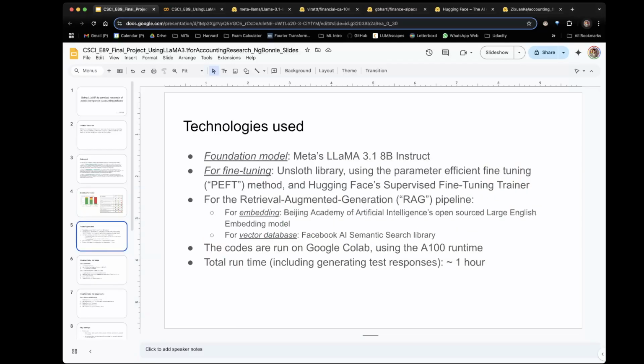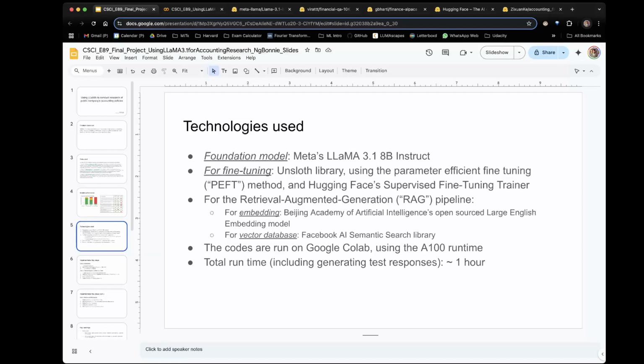Here's a list of the technologies we used. We used Meta's LLaMA 3.1 8 billion instruct as the foundation model. While powerful, this model is smaller than Meta's latest LLaMA 3.3 instruct model, which has 70 billion parameters.